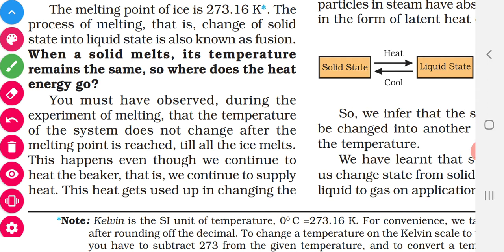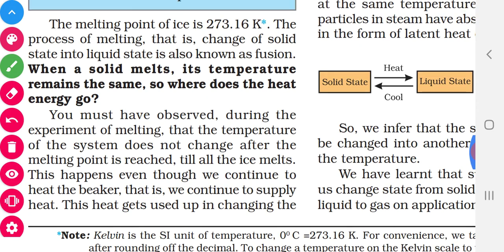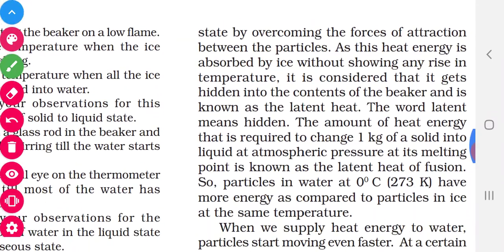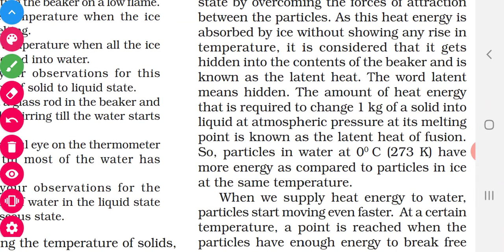Again we are supplying the heat energy. We are not at all switching off the burner. We are again supplying the heat energy. So what happens? The heat energy will be hidden in the beaker, but the temperature in the thermometer will not rise. It will be dissipated in the beaker only. Okay, so what happens? This heat gets used to overcome the force of attraction between the particles.